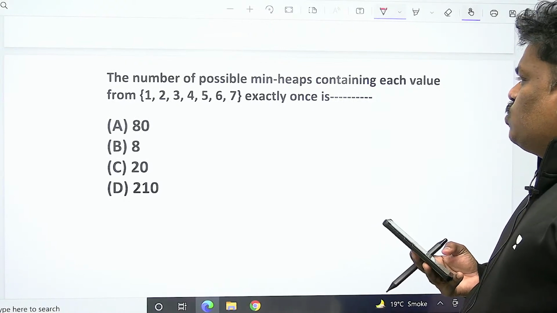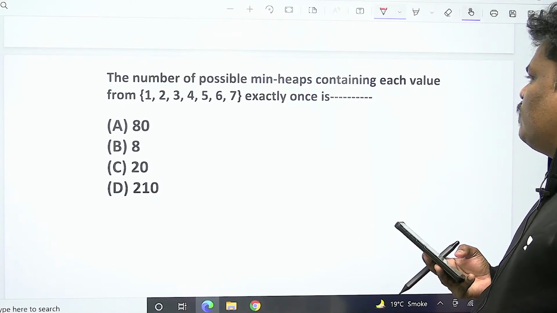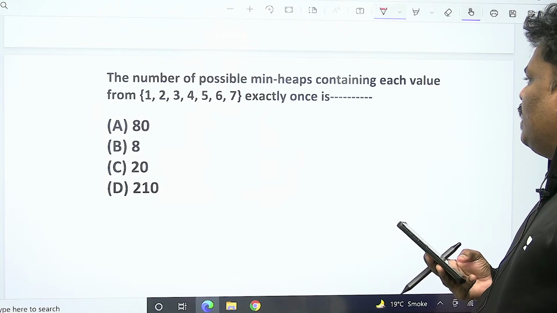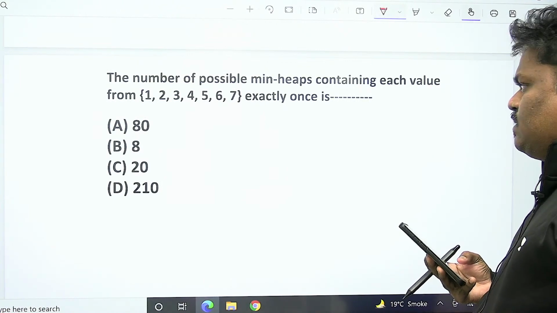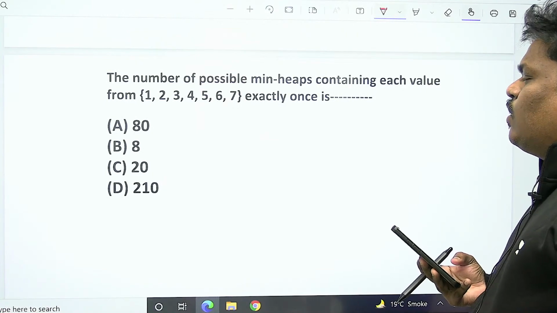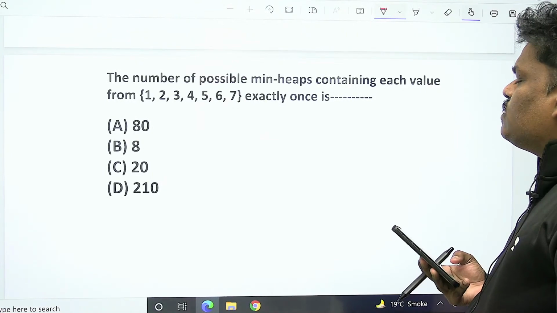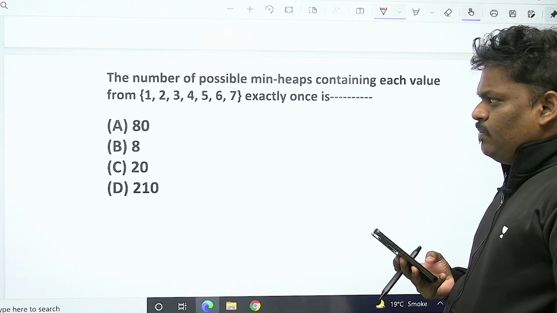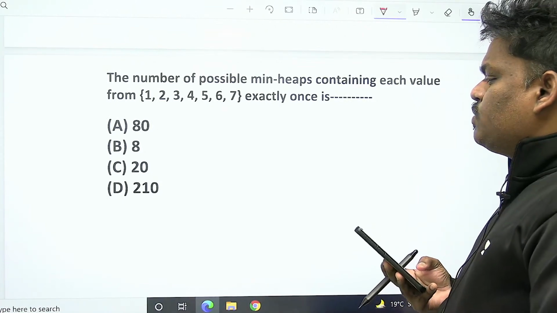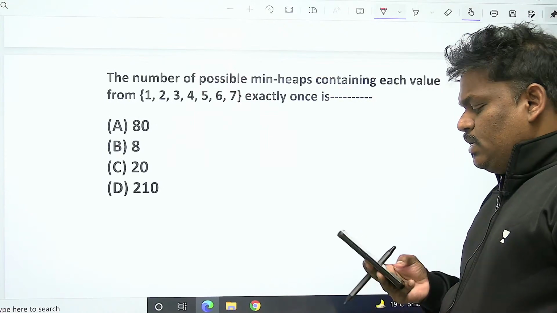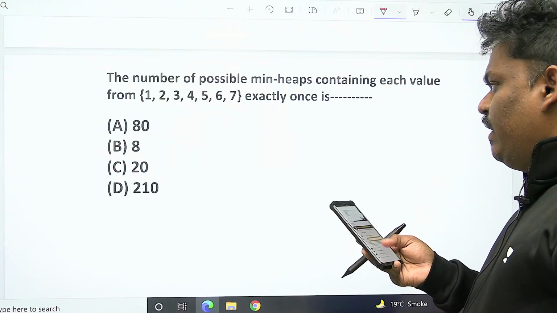The number of possible min heaps containing each value from 1 to 7 exactly once is. Directly, it means with these 7 elements, 1 to 7, how many min heaps are possible. This is a really very tricky question.